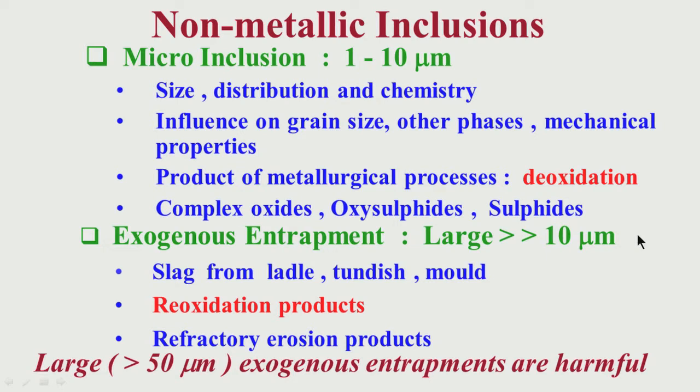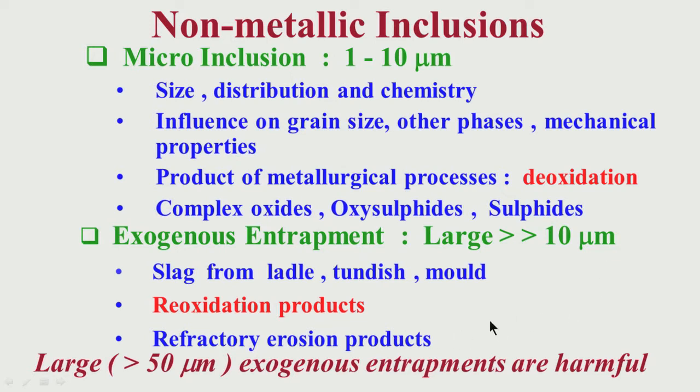And then I talked about exogenous entrapments, which are relatively large in size, much larger than 10 micron. Where are they getting generated from? They are generated from slag entrapment. Slag may be from the ladle, from the tundish, from the mold. There can be reoxidation products, which are also exogenous entrapments. How are reoxidation products generated? When liquid steel is exposed to air, there is reoxidation. So these reoxidation products are also normally larger in size.